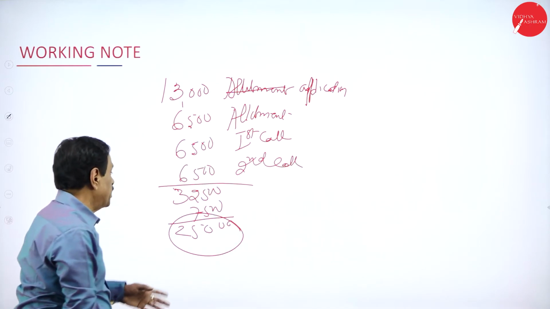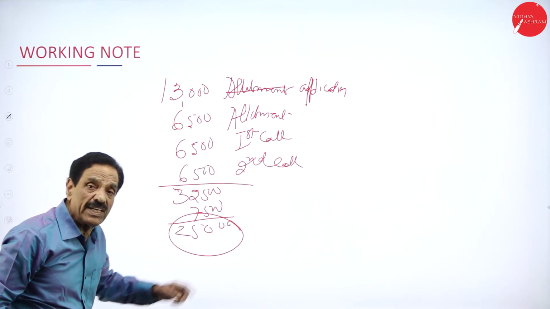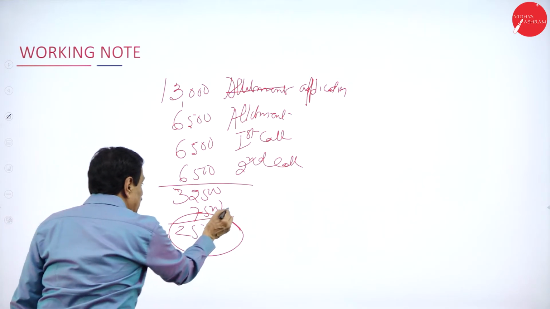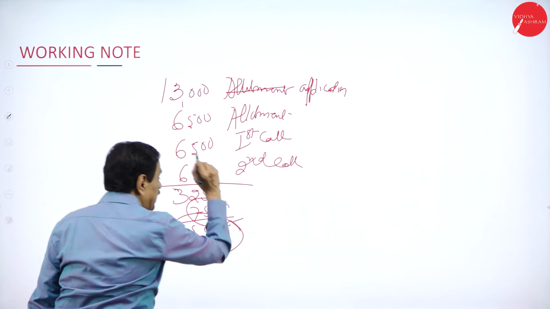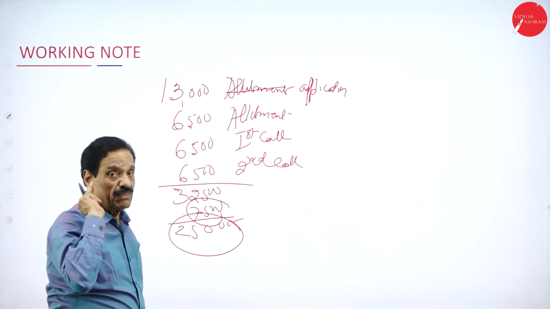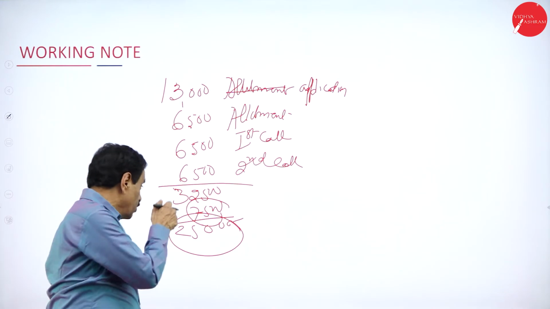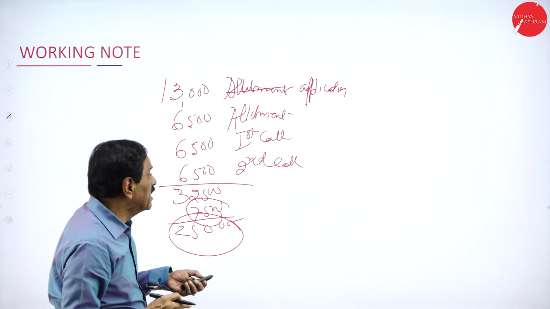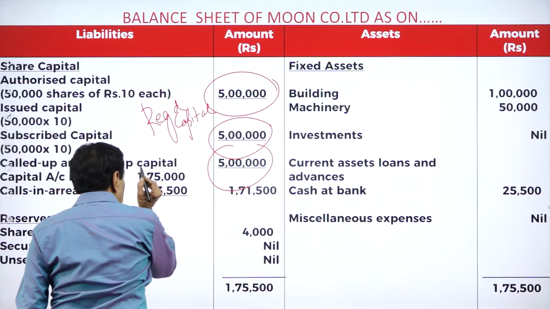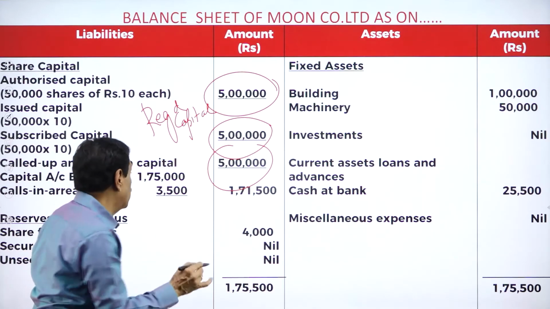How much money to be collected? 32,500. How much debit entry? 2,500 and 5,000, so 7,500. How much collected? 25,000. So 1 lakh rupees in the form of building, 50,000 in the form of machinery, 25,000 from the public. Totally 1 lakh 75,000. I'll show you in the balance sheet. 1 lakh plus 50 plus 25, 1 lakh 75.